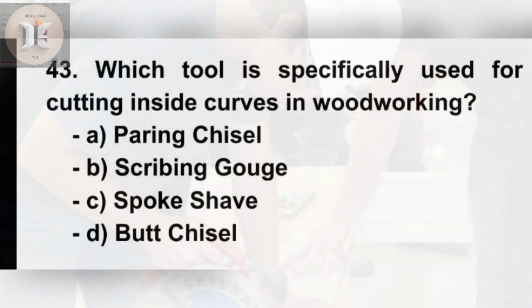43. Which tool is specifically used for cutting inside curves in woodworking? A. Paring chisel. B. Scribing gouge. C. Spoke shave. D. Butt chisel.